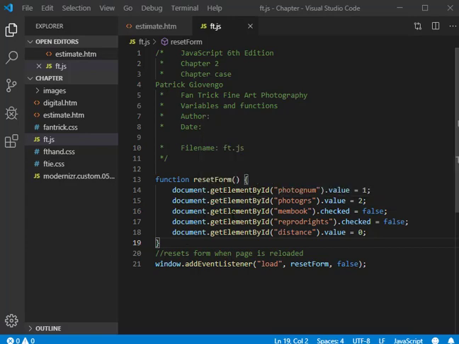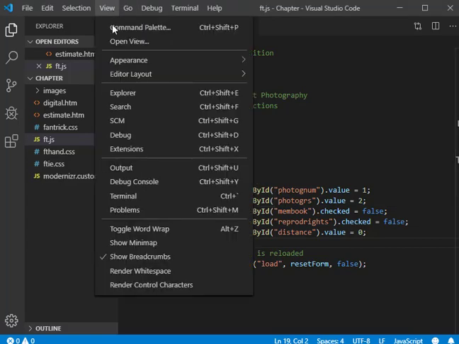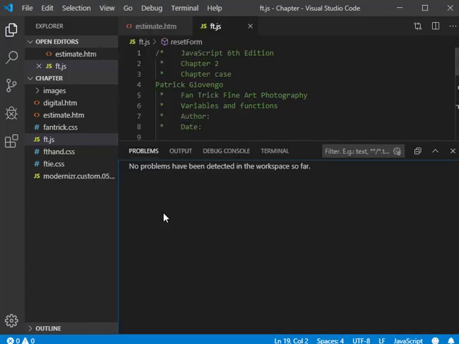Now, there's also a problem part that shows up in this. If you go to View and then Problems, it will say there are no problems in the workspace so far. This is the program you're using, Visual Studio Code. I keep telling you how great it is to use. I promise you it is great to use.